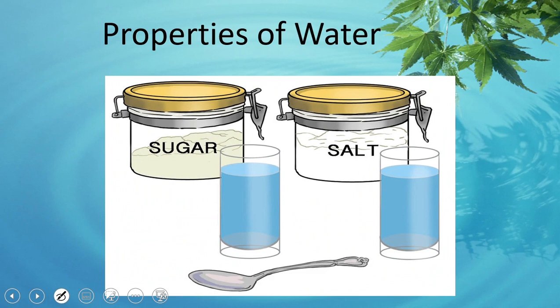Water is an excellent solvent. It can dissolve everything, from ionic to covalent. Polar covalent molecules can easily dissolve in water, and ionic solutes also can dissolve in water. Salt is ionic in nature, it can easily dissolve in water. Sugar is a polar covalent molecule, it can easily dissolve in water. So water is an excellent universal solvent.